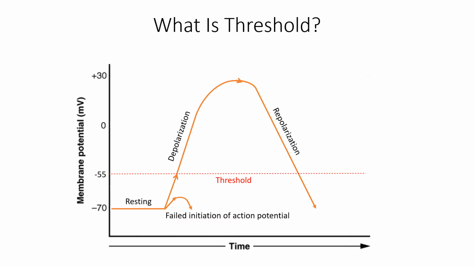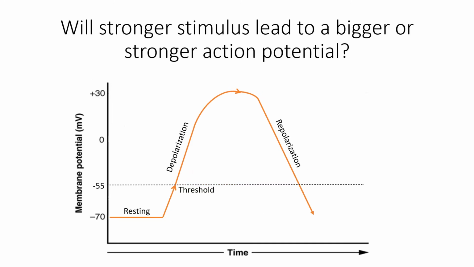It either happens or it does not. Will stronger stimulus lead to a bigger or stronger action potential? The answer is no. All action potentials peak at positive 30 millivolts. So one action potential is not bigger than the other. However, stronger stimulus will initiate multiple action potentials more quickly, but the individual signals are not bigger.